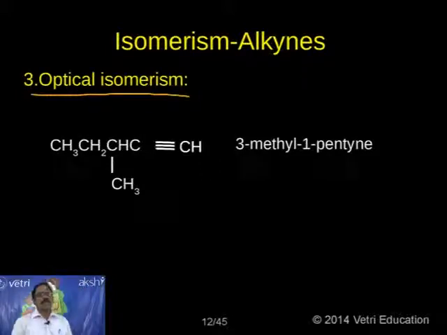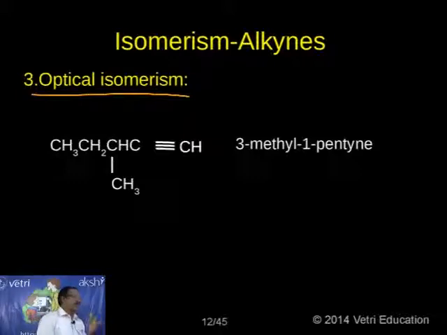What is optical isomerism? Compounds having the same molecular formula but differing in optical activity are called optical isomers, and the phenomenon exhibited by these optical isomers is called optical isomerism. Kindly students, just listen to me. I am giving one important piece of information. Normally it will not be given in books. Out of the 6 types of isomerism possible in organic compounds, chain isomerism is possible in all types. This is the number 1 important point you have to keep in mind. Number 2, optical isomerism is possible in all types of compounds depending upon their nature. So this is the most important information.